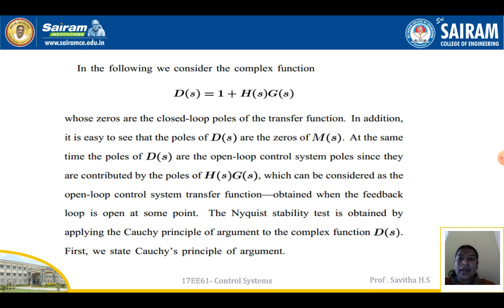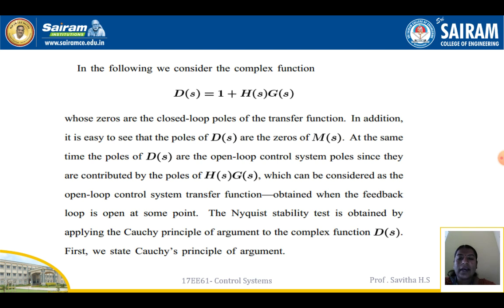At the same time, the poles of D(s) are the open loop control system poles, since they are contributed by the poles of H(s)G(s), which can be considered as the open loop control system transfer function obtained when the feedback loop is open at some point. The Nyquist stability test is obtained by applying Cauchy's principle of argument to the complex function D(s).